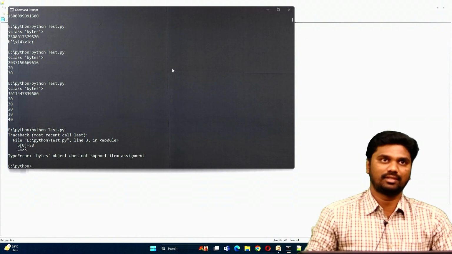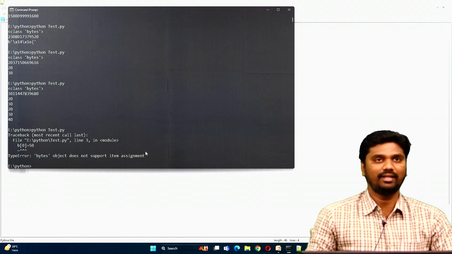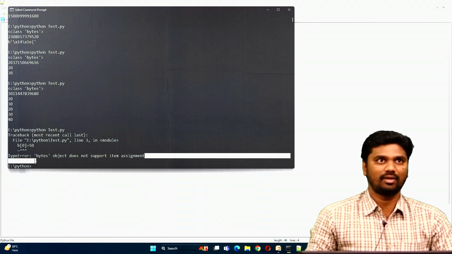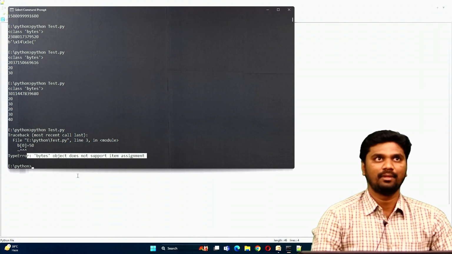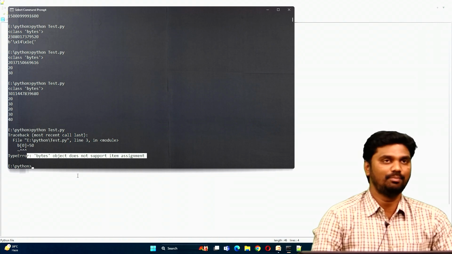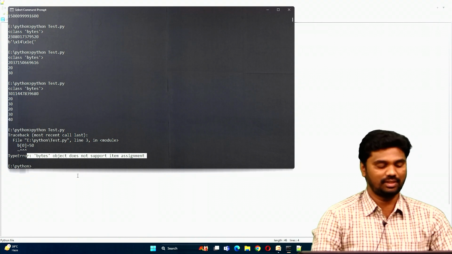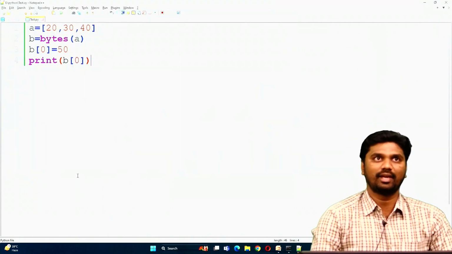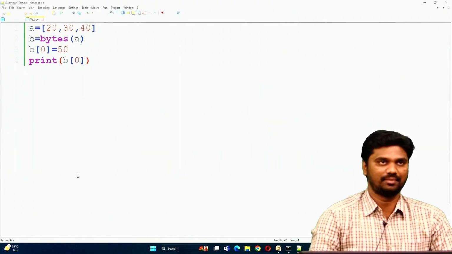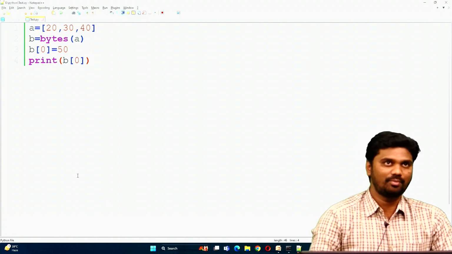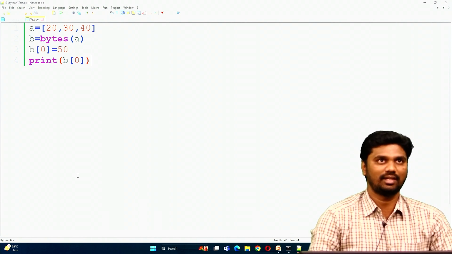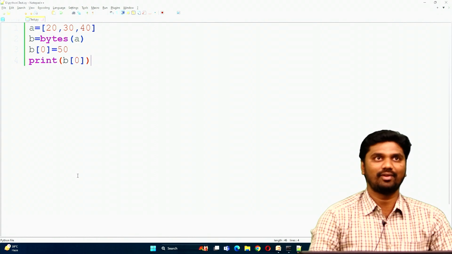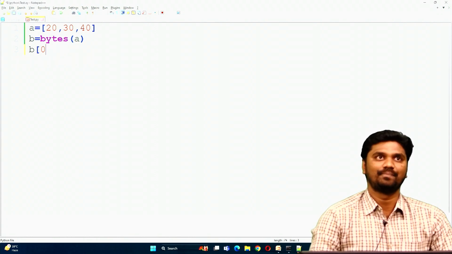Bytes object does not support item assignment. That means bytes data type is an immutable object. Once the object is created, then we cannot change the values of that object. This is the one limitation. So now bytes is what? Immutable object or mutable object? Immutable object. Once an object is created, then we cannot modify the values of that object. So that is the one limitation.